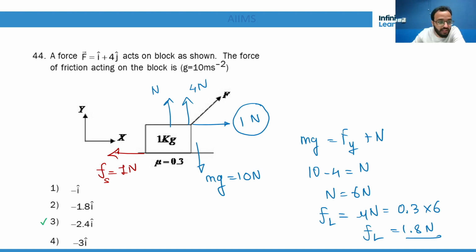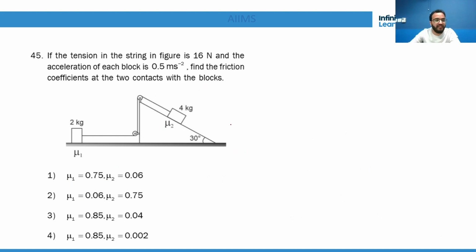Okay. Is there any mistake here? I cap and 4j cap. This answer is wrong. Students, this answer is wrong. The answer is minus I cap. Please correct it. The answer is not minus 2.4 I cap. It is minus I cap. So in the answer key also it will be corrected. In the PPT, I guess some mistake has been made. But it is minus I cap. This is the right answer. 1 Newton. Anyways, 45.